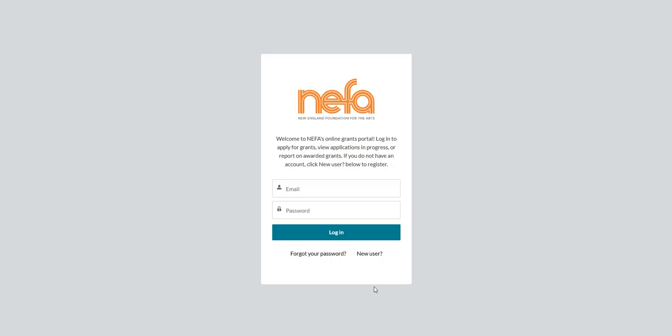That means that if you are coming to the portal to apply for a grant, you will need to create a new account, regardless of whether you have previously applied for or received NEFA grants. To create a new account, click New User.